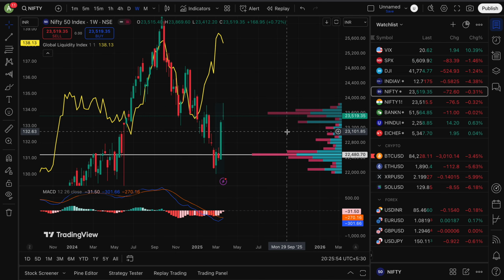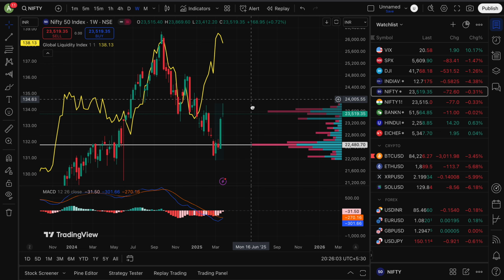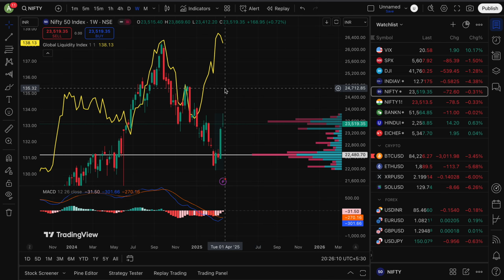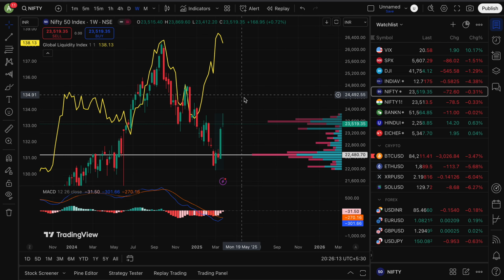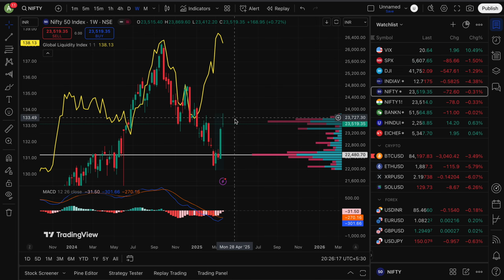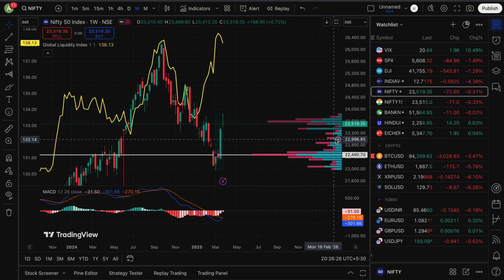I am not a SEBI registered advisor. If I was there and I wanted to do this, I would have probably done this as a weekly strategy. But right now I am actually into quite long term options. The margins that are utilized for December options have reduced, so I think I'm moving to December options. For the December options, I think 23,500 will become a crucial level. Someone who wants to play out can play a 23,500 iron fly.